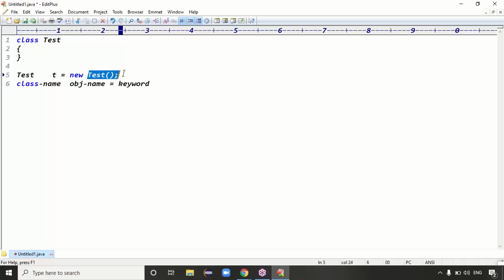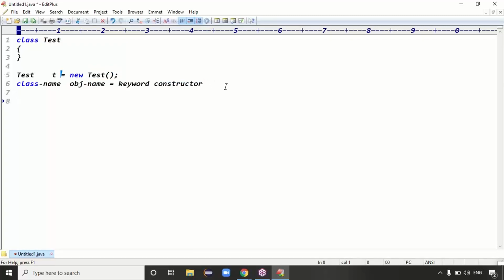After the new keyword, this part, guys, is called the constructor basically. So in entire Java, after the new keyword, that part is called the constructor. Is that point clear? Test t equal new Test means Test is the class name, t is the object name, new is the keyword to create the object, and Test() is the constructor part.